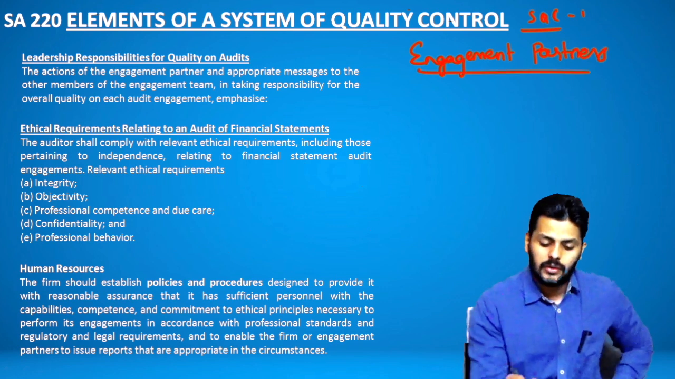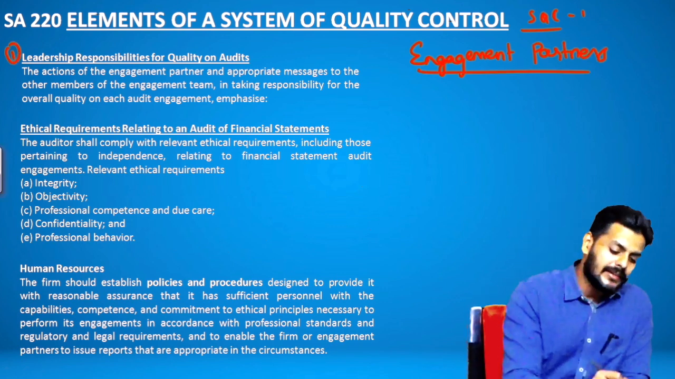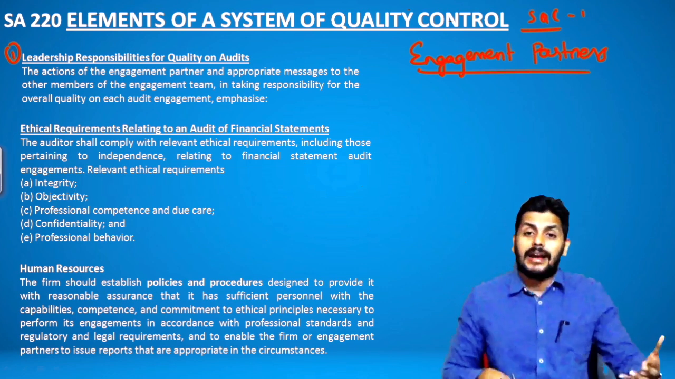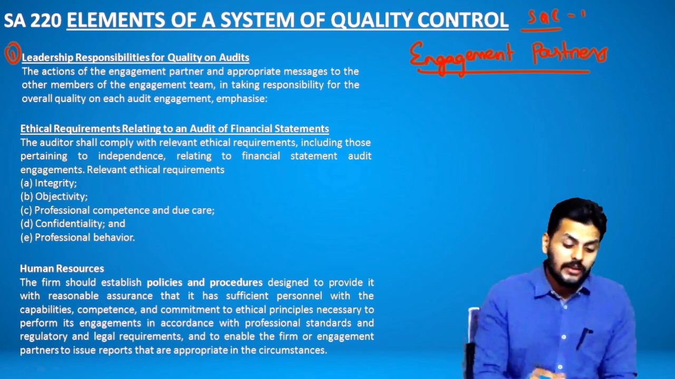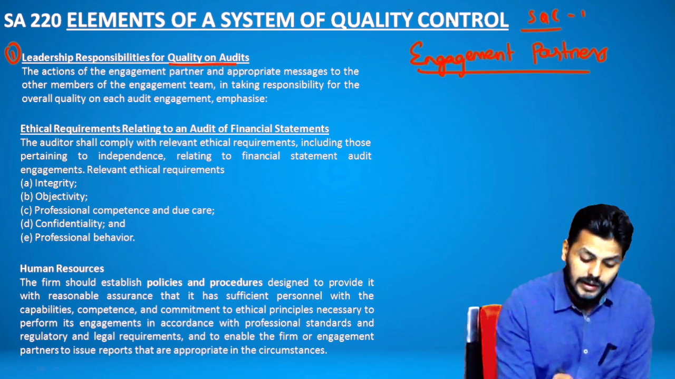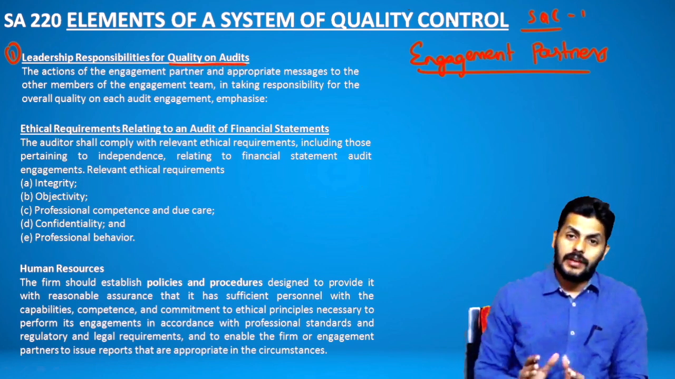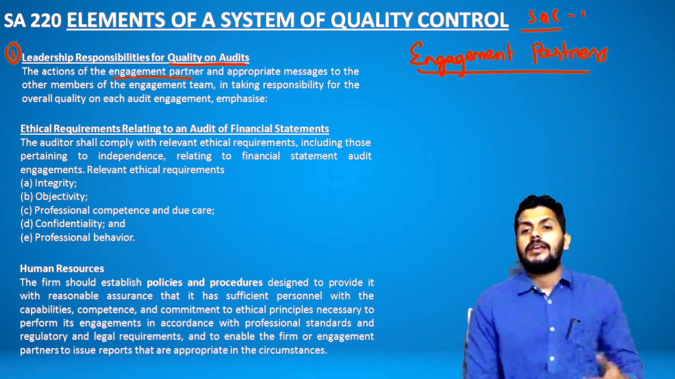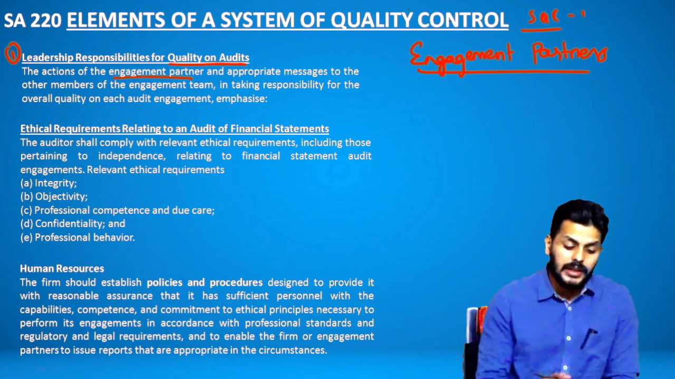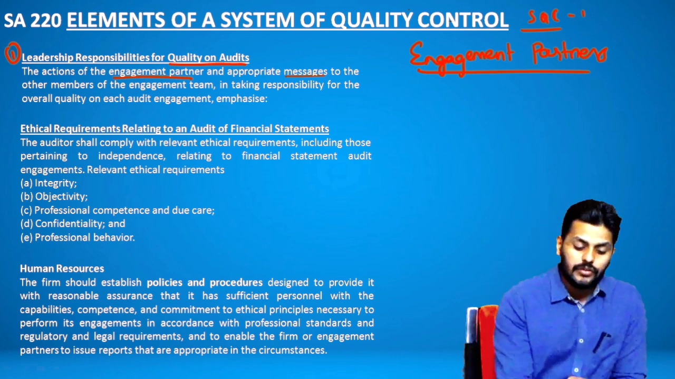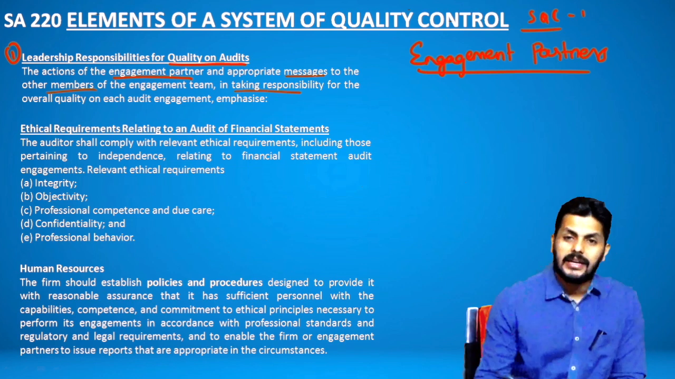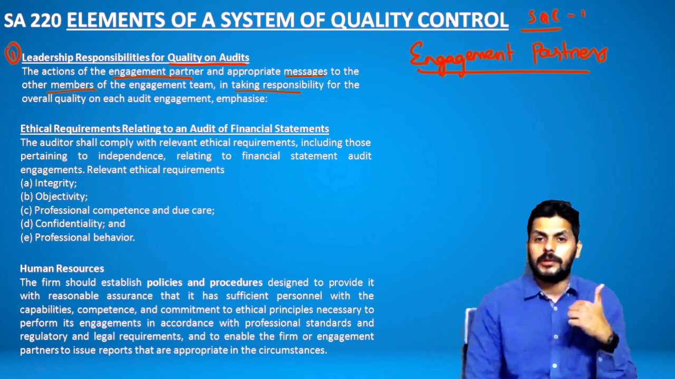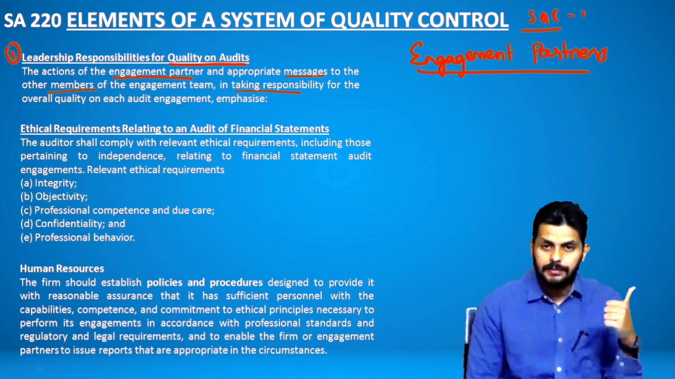The 6 quality control aspects, going by the first one, it is his responsibility to take up a leadership to make sure that quality is followed in audit. Leadership responsibilities for quality on audit is always resting on the shoulder of the engagement partner. So the engagement partner has to take the leadership responsibility to make sure that the appropriate message to the other members of the engagement team in taking responsibility is sent. Understood? So whose leadership responsibility is to maintain quality? It is the engagement partner.